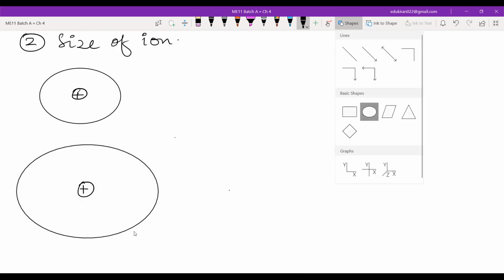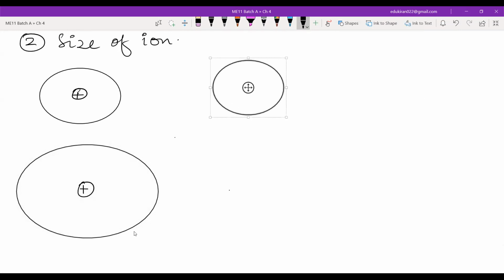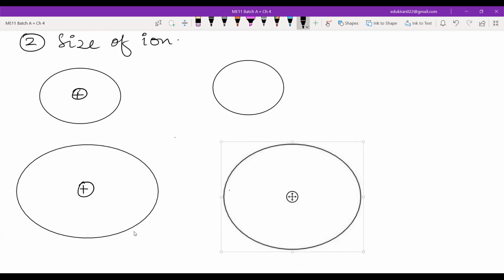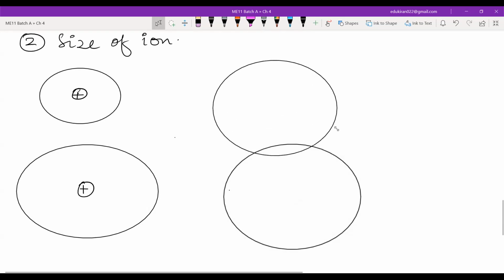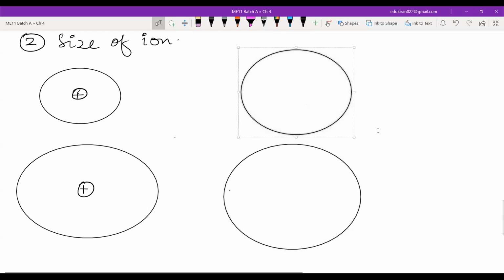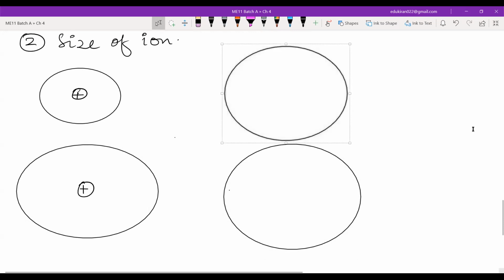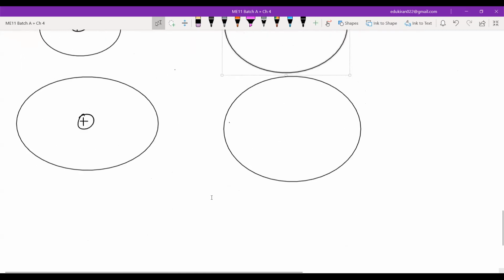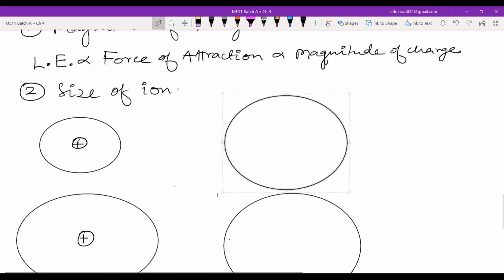The sizes of the negative ions and the ionic charges are same.